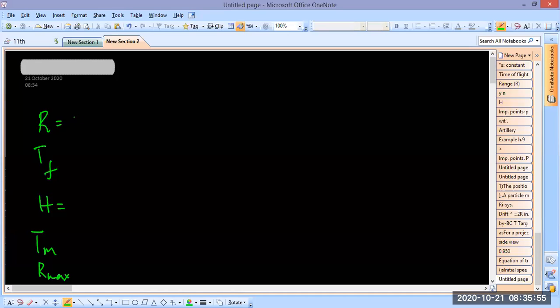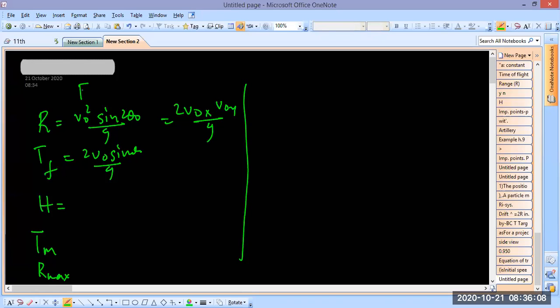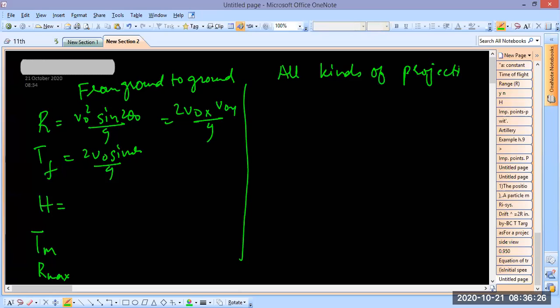These formulas are v0 square sin 2 theta 0 by g, 2 v0 sin theta 0 by g, or this one is 2 v0x v0y by g. Okay, all these formulas are only valid from ground to ground. Don't forget that. On the other hand, there are some formulas that are true for all kinds of projectile. Which formulas are true for all kinds of projectile?